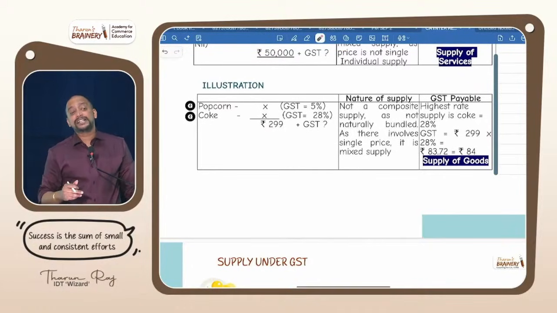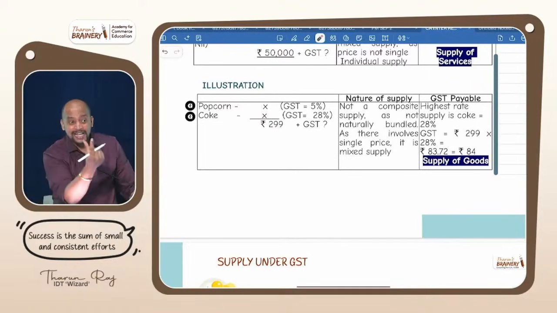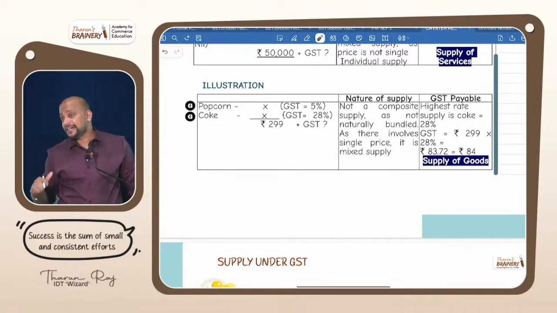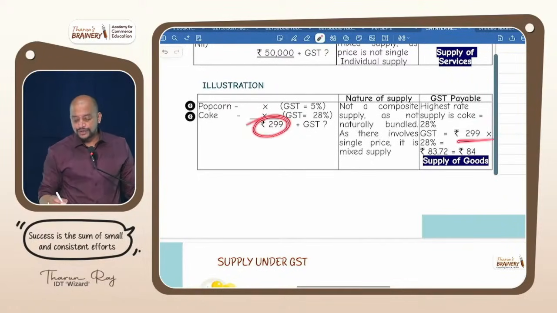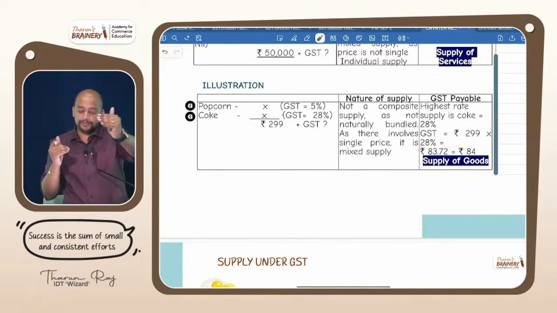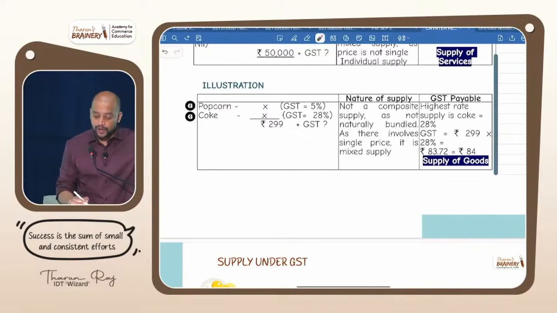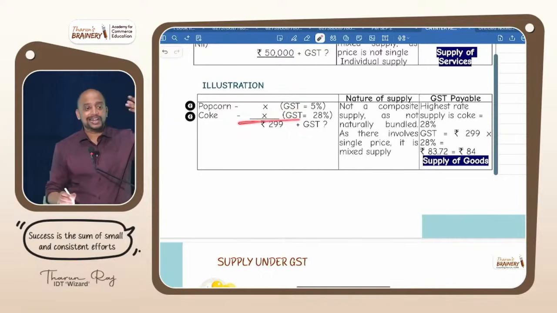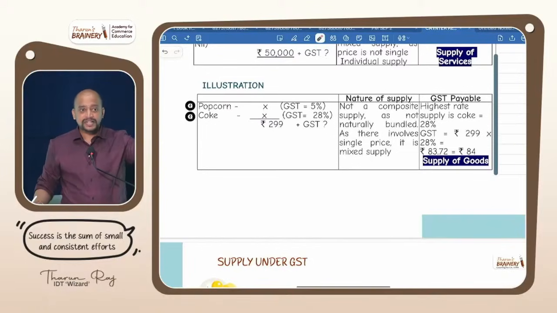Will it come under mixed supply? Yes. It will become mixed supply because there is a single price. So which rate should be taken? Highest rate. What is the highest rate? 28%. So therefore we need to take 299 into 28%. What if in this example they gave us a breakup? They gave us a breakup like popcorn is 199, Coke is 99, like that. If they gave a breakup, then it is not even mixed supply. It will become individual supplies. We'll take the respective rates.